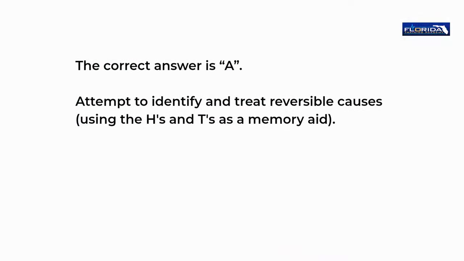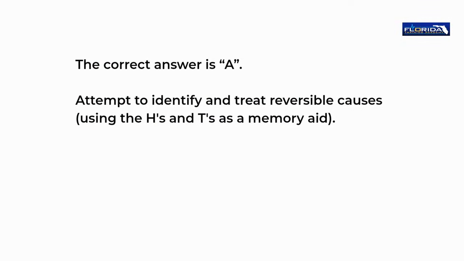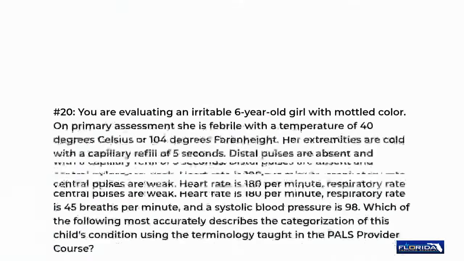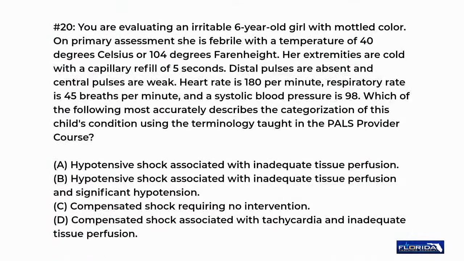The correct answer is A. Attempt to identify and treat reversible causes, using the H's and T's as a memory aid. Number 20. You are evaluating an irritable 6-year-old girl with mottled color. On primary assessment, she is febrile with a temperature of 40 degrees Celsius or 104 degrees Fahrenheit. Her extremities are cold with a capillary refill of 5 seconds. Distal pulses are absent and central pulses are weak.